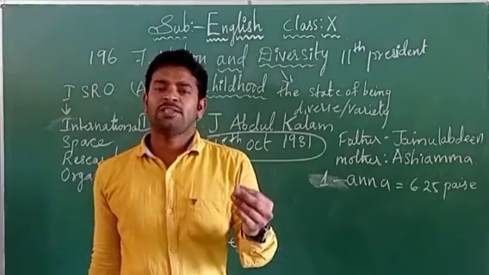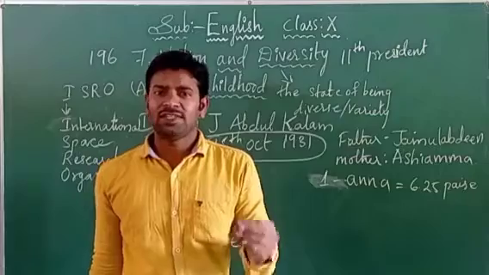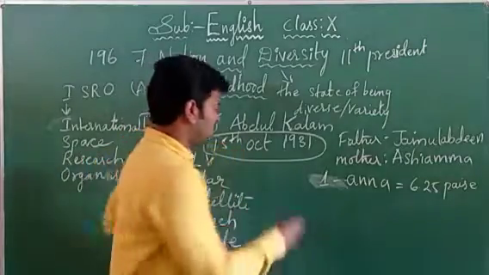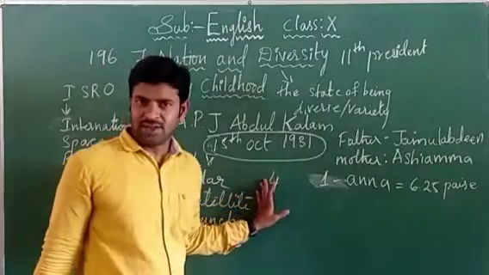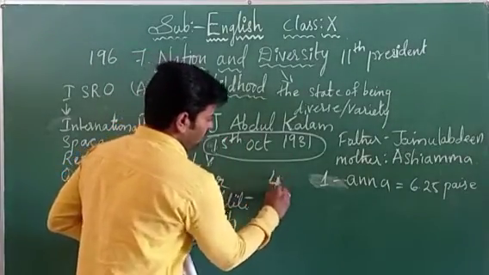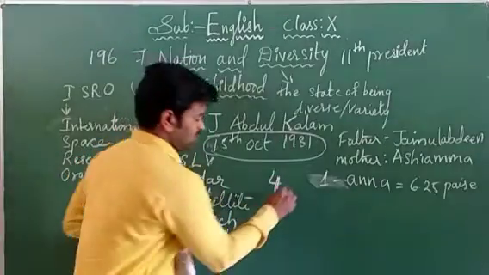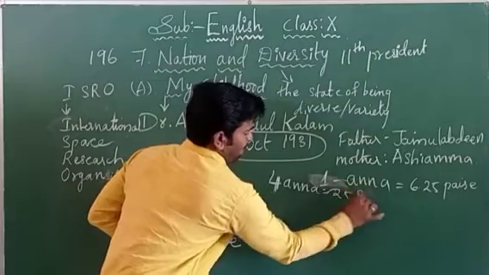For 25 pies we call it the charana. For 50 pies, 8 anna. Okay, so char. In Hindi, this word is char. Yes or no? Char means 4. Char anna equals 25 pies.